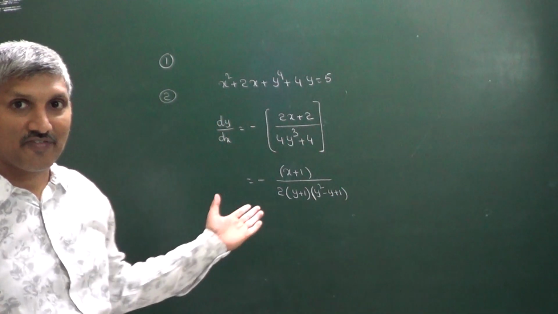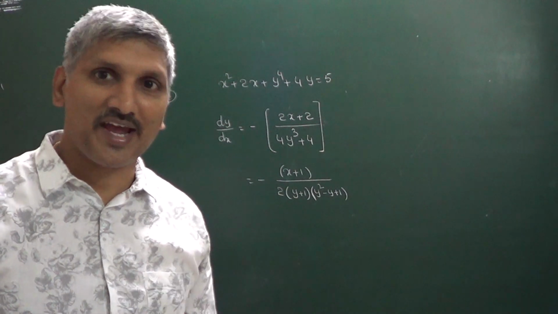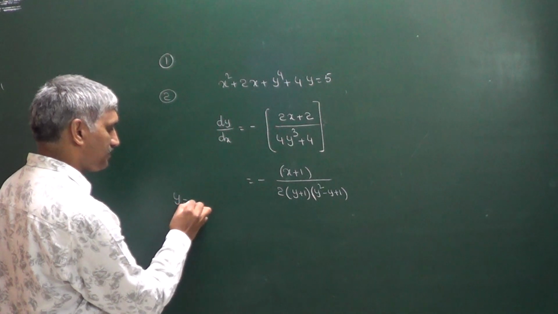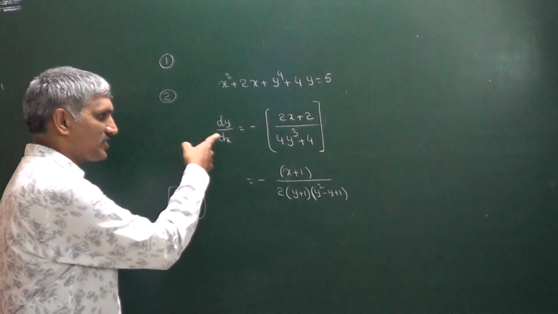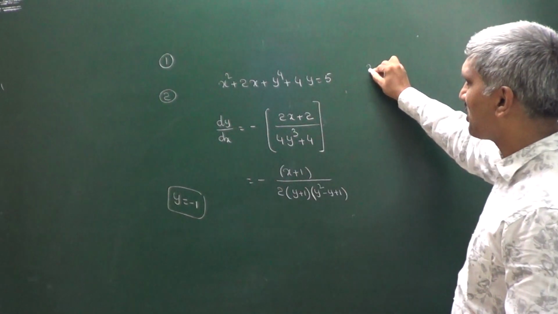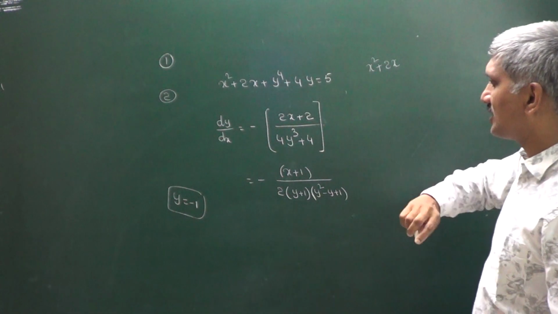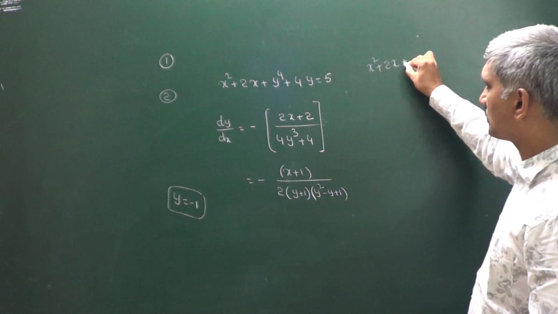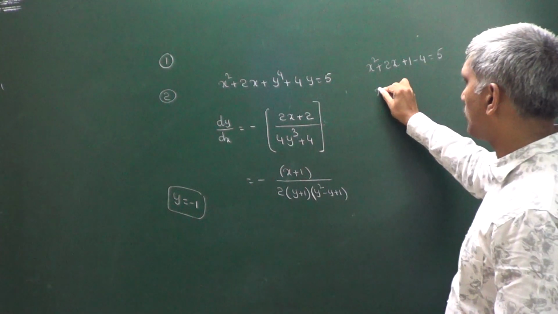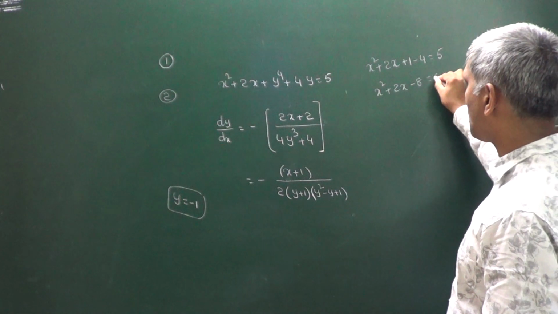Now differentiation does not exist when y = −1. When y = −1, differentiation does not exist. Substitute y = −1 here, what happens? x² + 2x + 1 − 4 = 5. Therefore we get x² + 2x − 8 = 0.